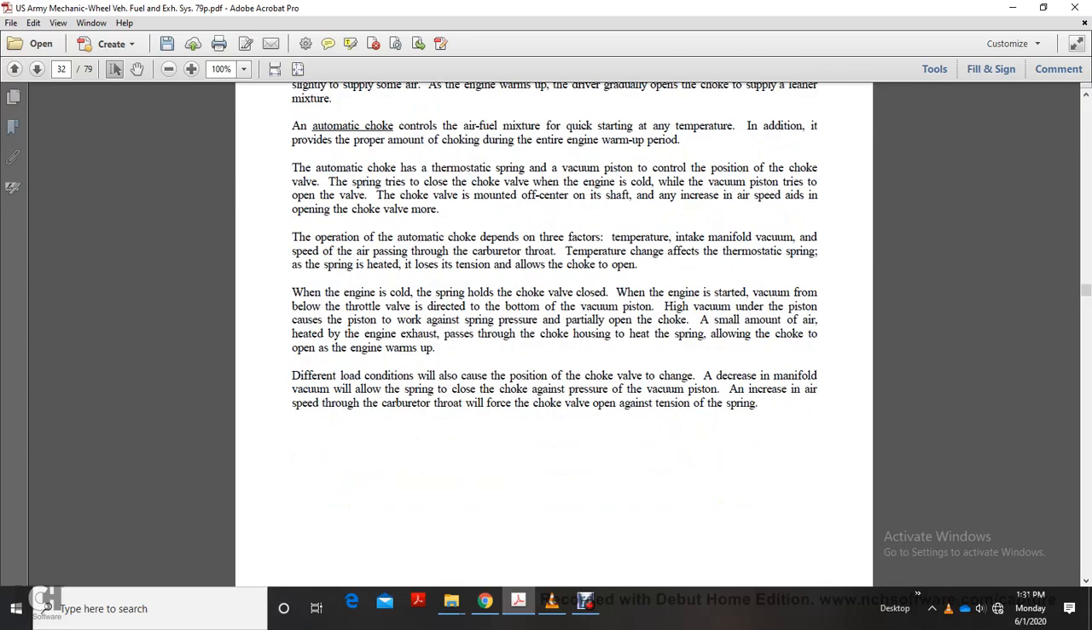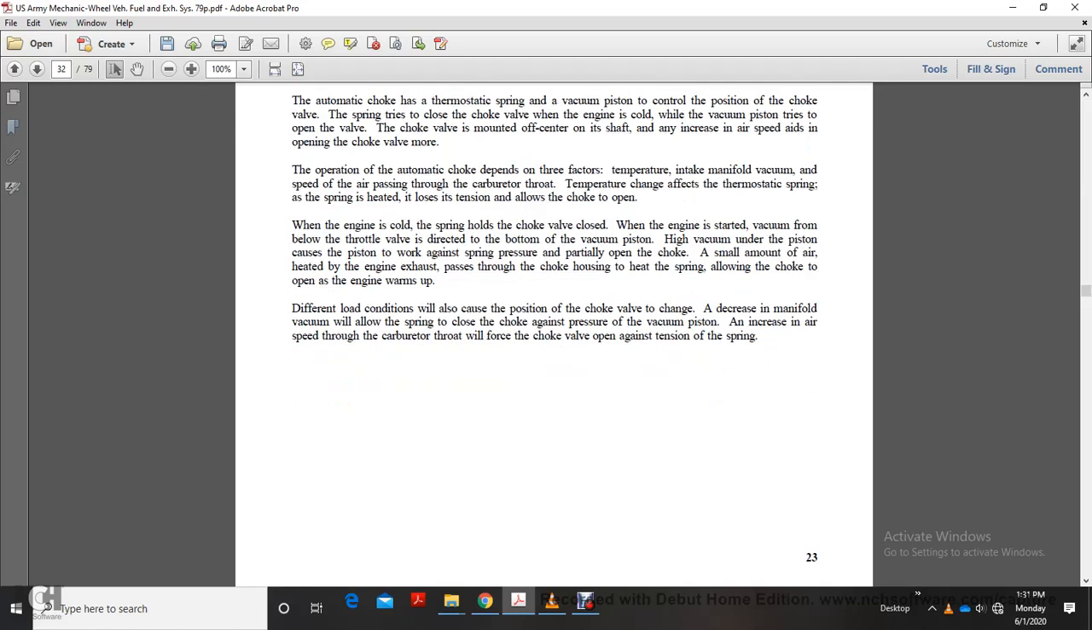Operating automatic choke depends on three factors: temperature, intake manifold vacuum, and speed of air passing through the carburetor throat. Temperature changes with the thermostatic spring. When the spring is heated, it loses tension, allowing the choke to open. When the engine is cold, the spring holds the choke valve closed. When the engine starts, vacuum below the throttle level is directed to the bottom of the vacuum piston. High vacuum under the piston causes the piston to work against the spring pressure and partly open the choke. A small amount of air heated by the engine exhaust passes the choke housing with a heat spring, allowing the choke to open.